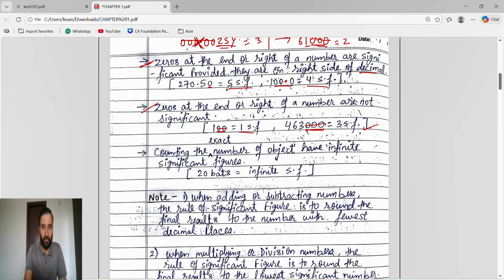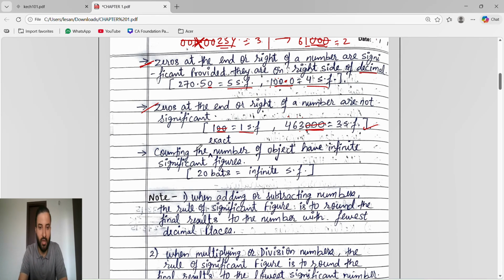Okay, this too is an example. This too is a number in the form of decimal. If the number is in the form of decimal and zeros are present on the right side of a non-zero digit, then these zeros are significant, we will count them. Okay, next, if the number is not present in decimal, then any 0 on the right side of a non-zero digit is not significant, we will not count it.